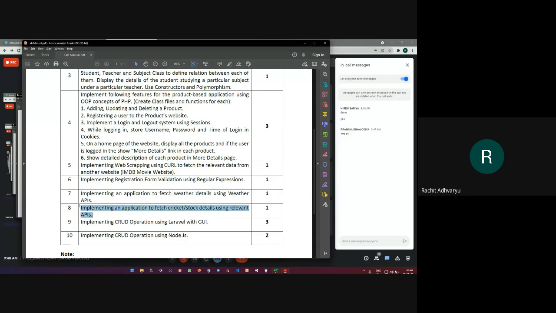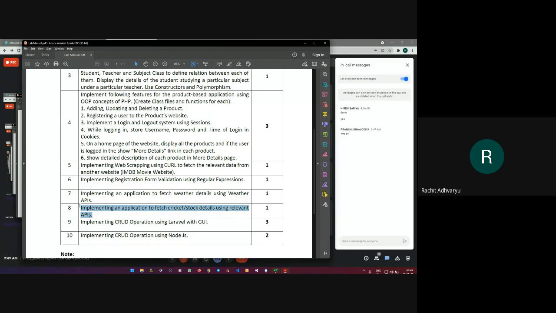Then we are talking about practical 5, 7, and 8. Now, implementing practical 8 would be quite difficult because the APIs of cricket and stocks are not freely available. So it will be quite difficult for you to implement this practical actually for cricket scores and stock details or stock updates, right? So we are not going to go for this program even.